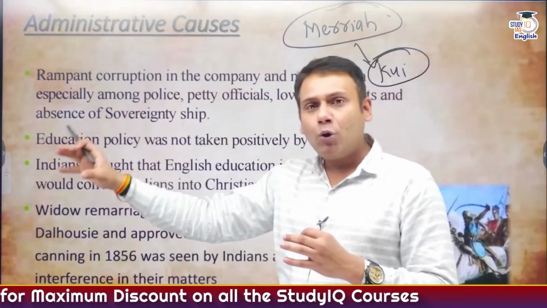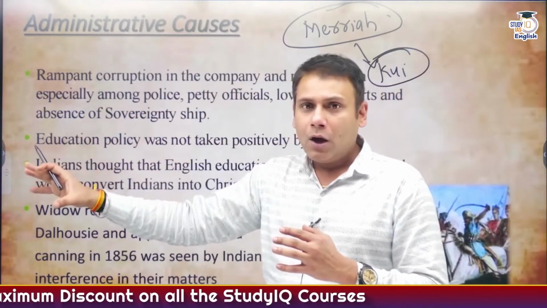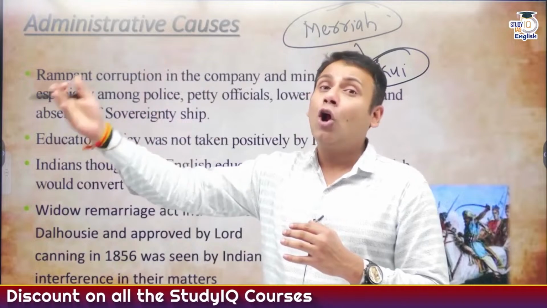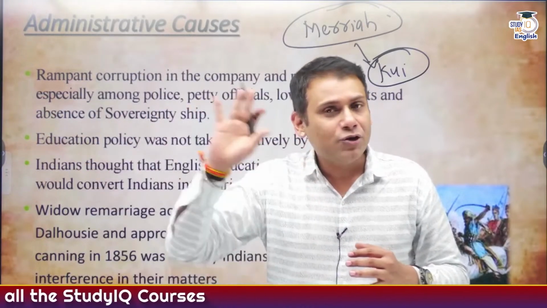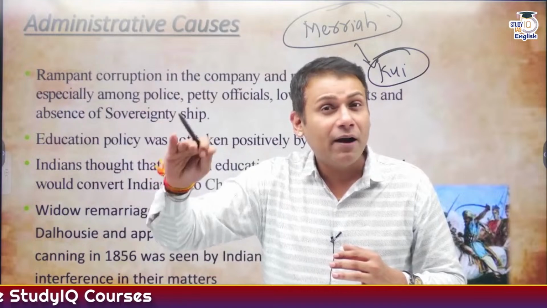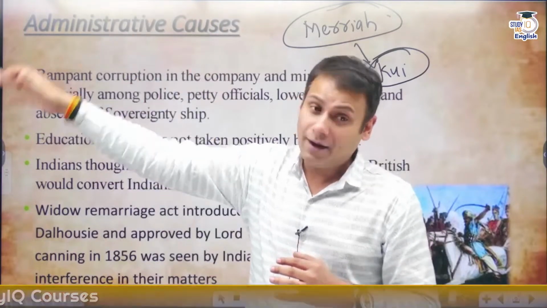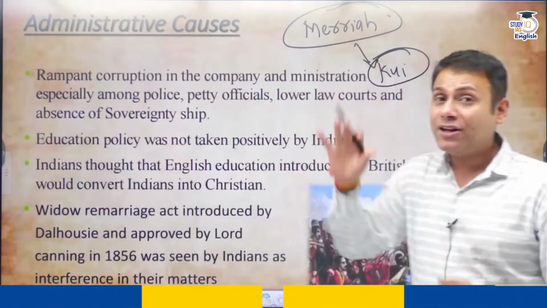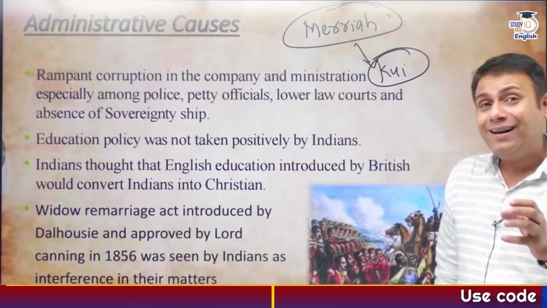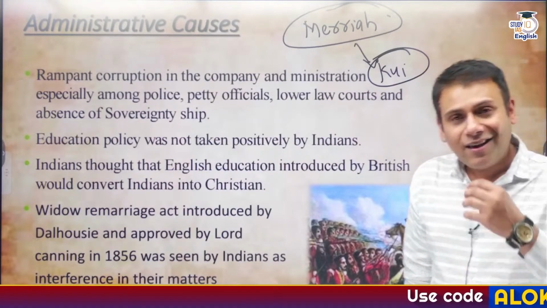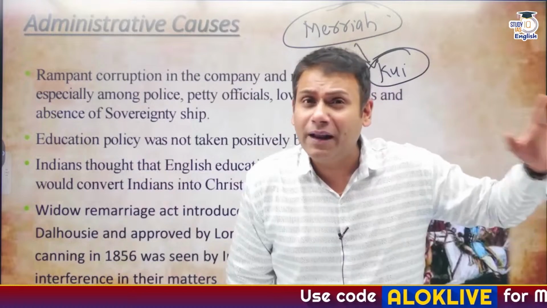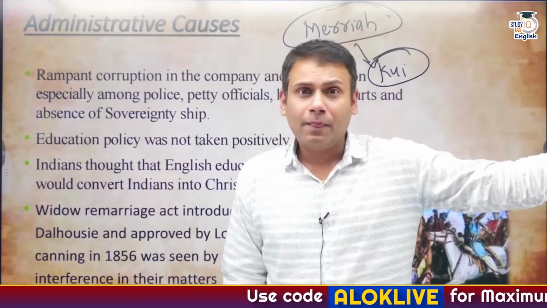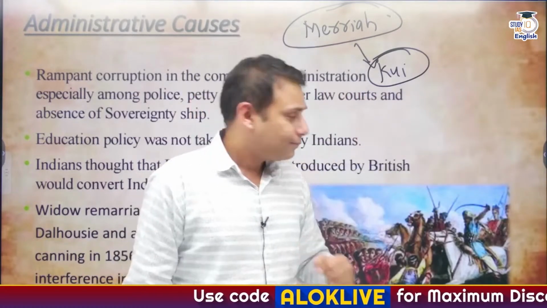The education system that came to India, correct, although it helped us a lot in the coming years, but initially we felt that English education was imposed on the people of India to convert them into Christianity. The Widow Remarriage Act that was brought out by Lord Dalhousie, correct. Again here we felt, who are Britishers to interfere in our traditional beliefs and system. So these are the administrative causes.